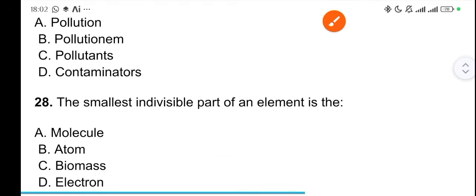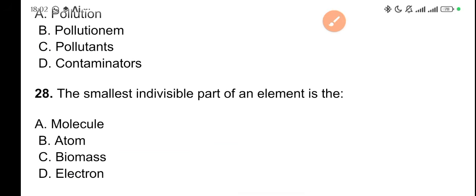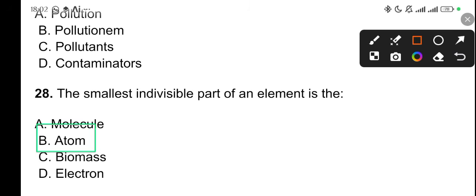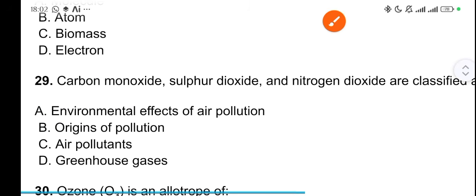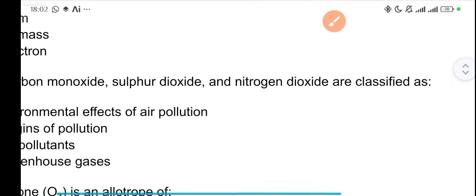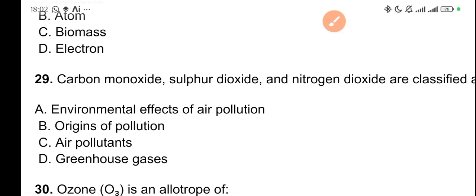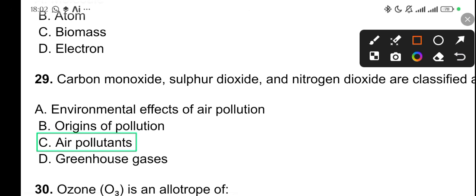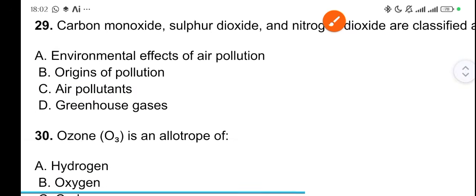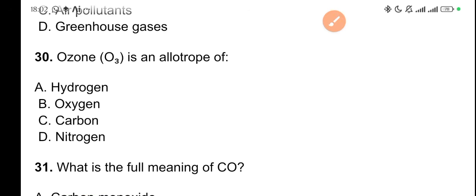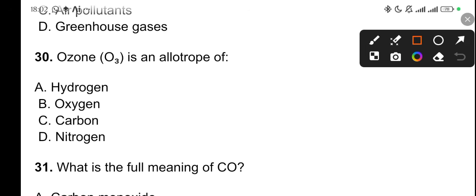The smallest indivisible part of an element is the atom. Right, so we are coming to questions that are very relatable to science students. Okay. 29. Carbon dioxide, sulfur dioxide, and nitrogen dioxide are classified as air pollutants. Of course, they are air pollutants. All right. So moving on, ozone, O3, is an allotrope of oxygen. All right. This is very, very relatable. Oxygen.